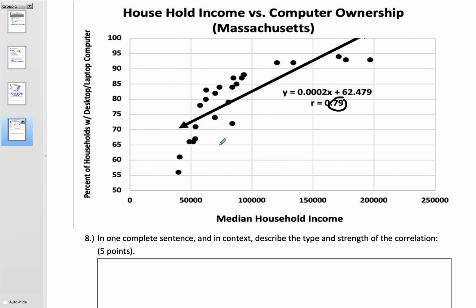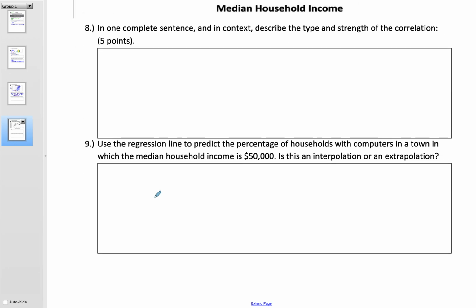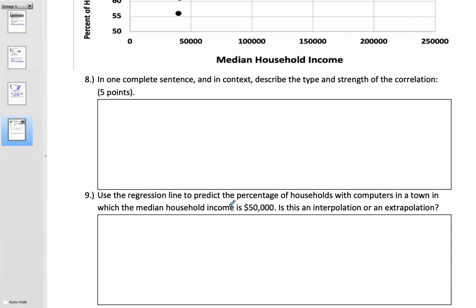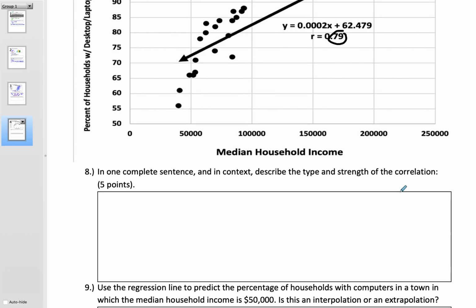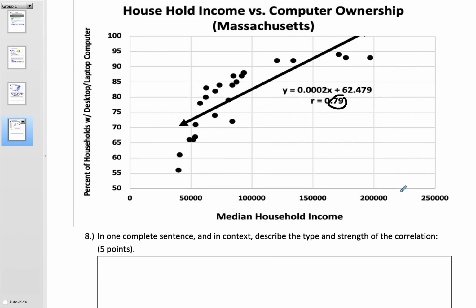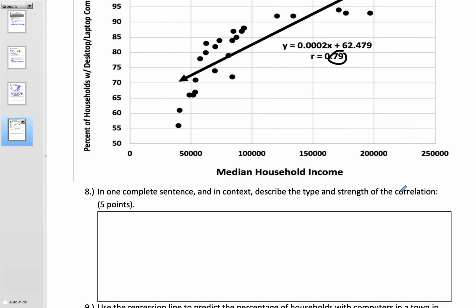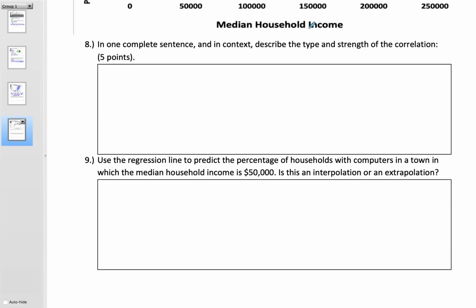Okay, again, there's a strong positive correlation between median household income and percent of households with a desktop or laptop computer. Okay, I'm now going to use this to predict the percentage of households with computers in a town in which the median household income is 50 grand. I did wish people had shown more work in terms of showing me what you're plugging in. What you want to do, the idea is you have this function right here, and this is supposed to allow you to make predictions.